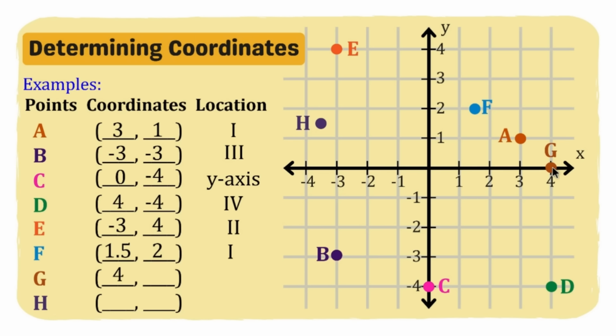And then lastly, we have here point H. Kung titignan nyo, dito sa grid, nasa gitna siya. So tapat ng gitna ni negative 3 tsaka negative 4 sa ating x-axis. So we can have negative 3.5. And then for our ordinate or our y-coordinate, gitna naman ng 1 and 2. So dito siya kay 1.5. Therefore, ang kanyang quadrant is quadrant 2.